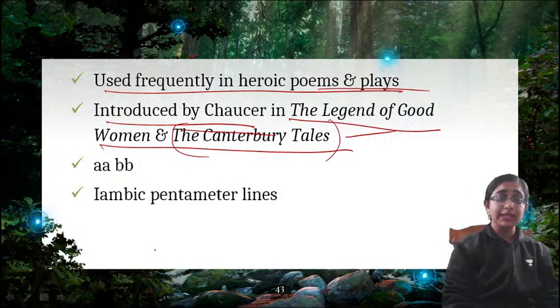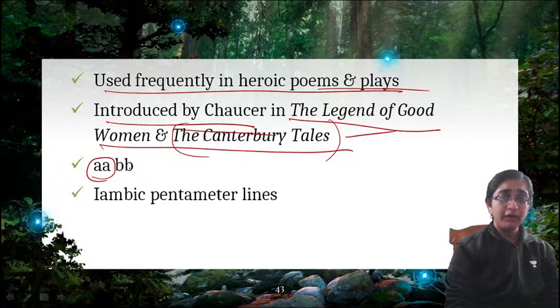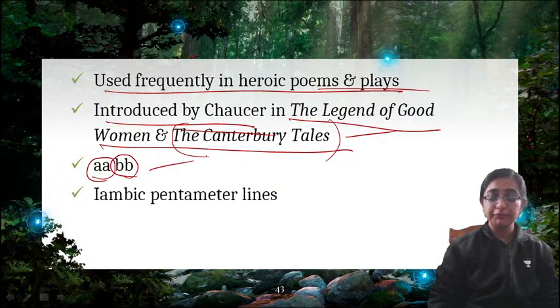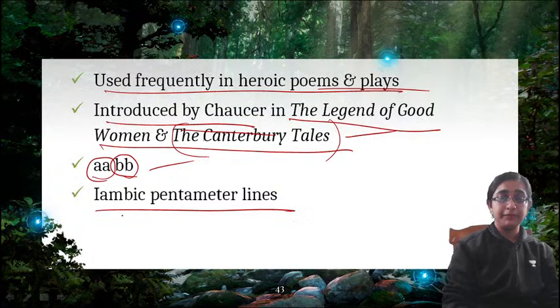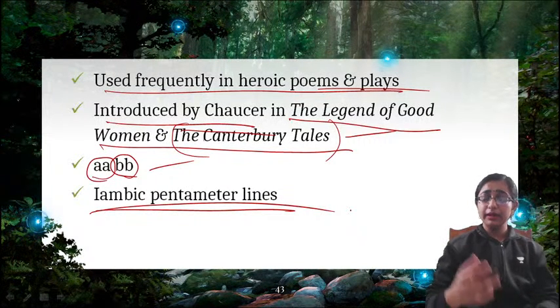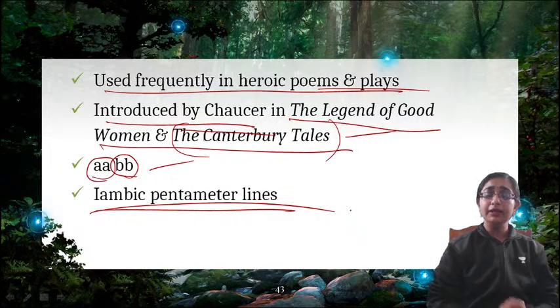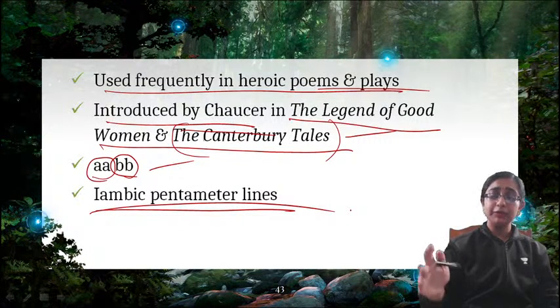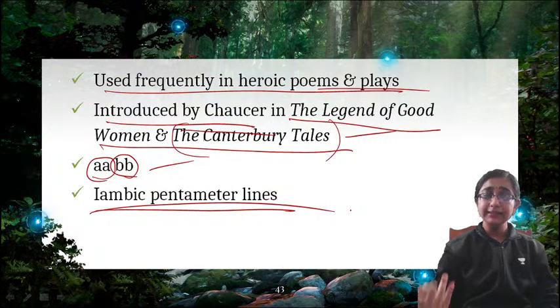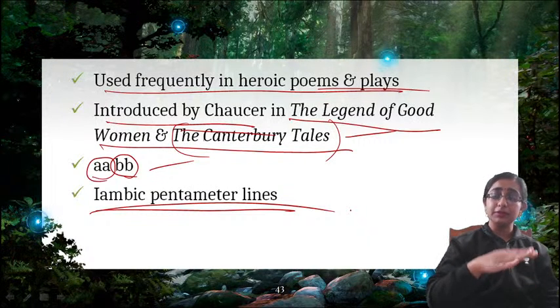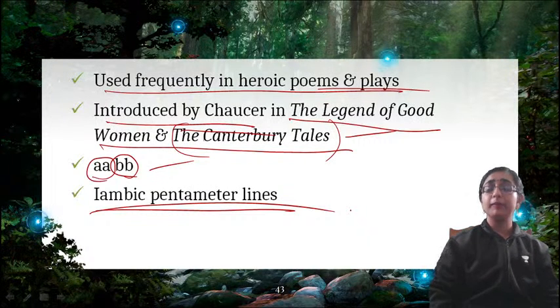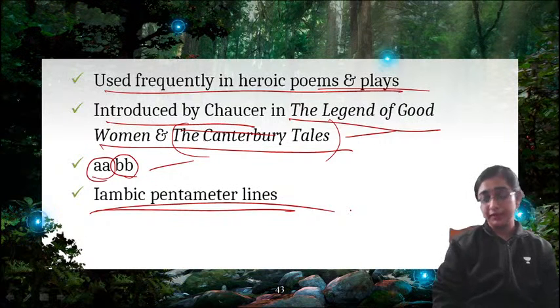Now, what is the rhyme scheme? It can be AA or it can be BB. Both patterns are available, AA or BB. 2 lines, and the lines are in iambic pentameter. So, what is heroic couplet? Heroic couplet is a couplet, which means a stanza of 2 lines written in iambic pentameter. And as it was used mostly in writing heroic poems or plays, that is why it is called heroic couplet.